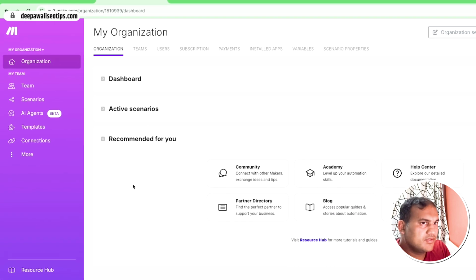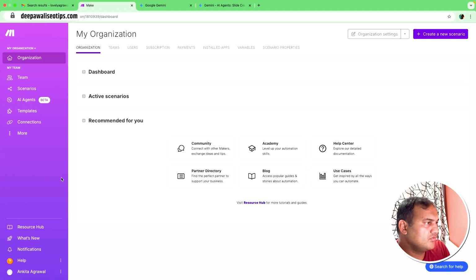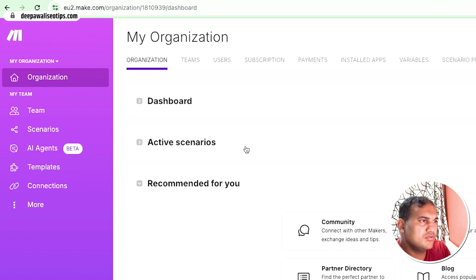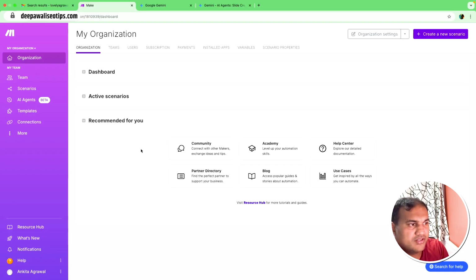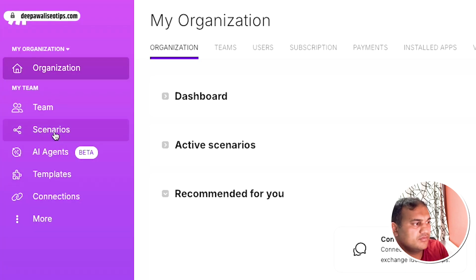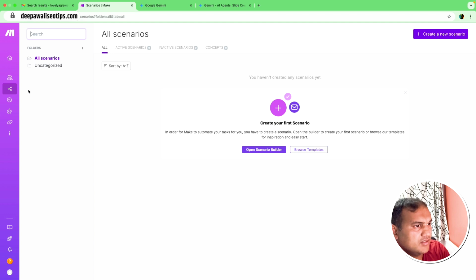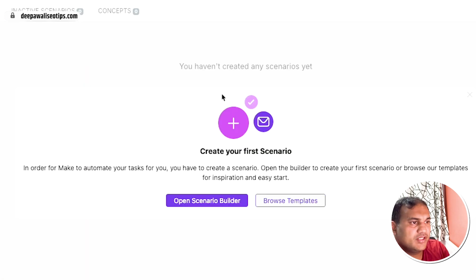Now make.com is a very interactive tool, so you don't have to worry much. There are not many options. You can have a team, you can create users, etc., but that's for organizational settings. As an individual, as a learner, we just want to test it. So it's free. If you want to get a paid version which has more features, we can talk about it later, but what you need to do as a beginner is go to the scenario. These are the scenarios where we have to create it. Now we will say create your first scenario.